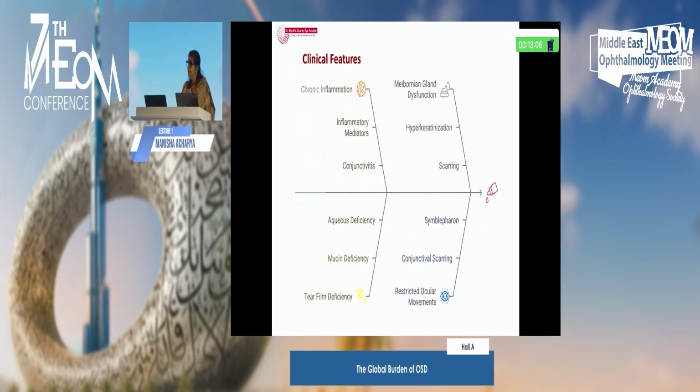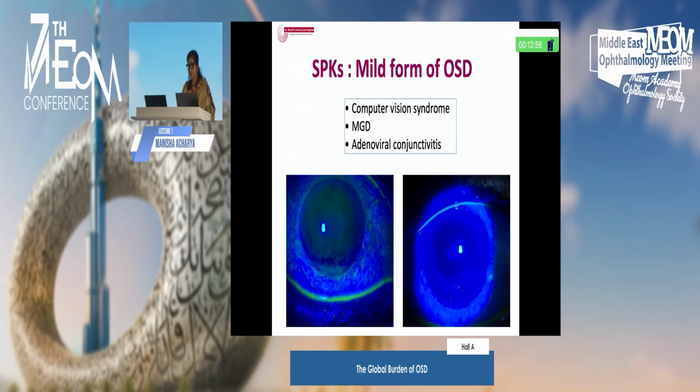The features can be in the form of chronic inflammation, meibomian gland dysfunction, tear film deficiency, and the most refractory form of restricted ocular movements. The mildest form of ocular surface disease is SPKs, and it can be because of lifestyle problems like computer vision syndrome, meibomian gland dysfunction, or post-adenoviral conjunctivitis as well.